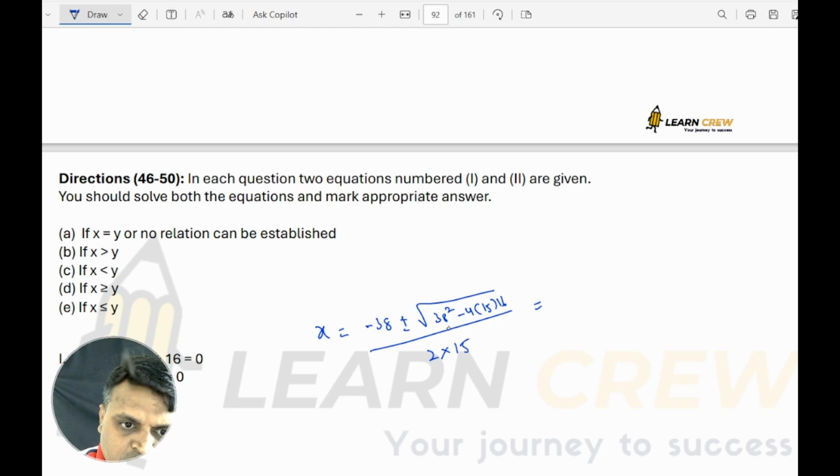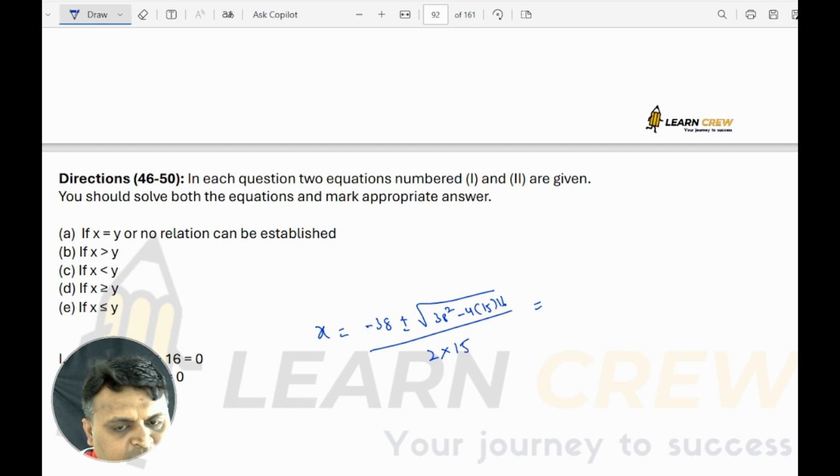If I simplify, I am directly writing the values. Ax square plus bx plus c, what is the value you are going to get? 15 times 16 is 240, and sum is 38. So what am I going to get here?